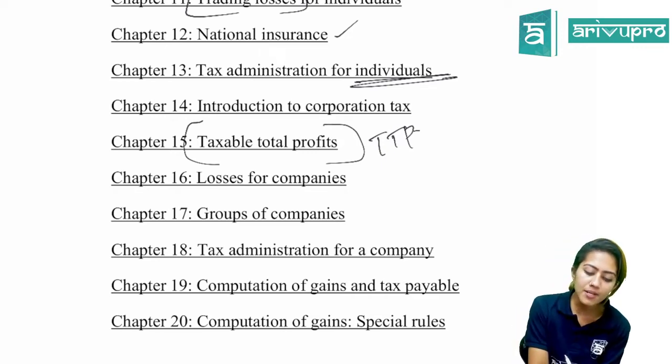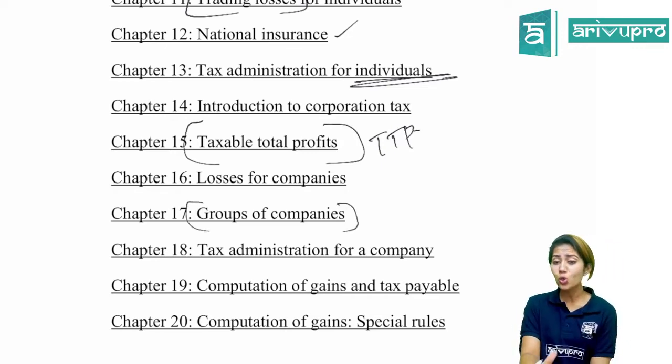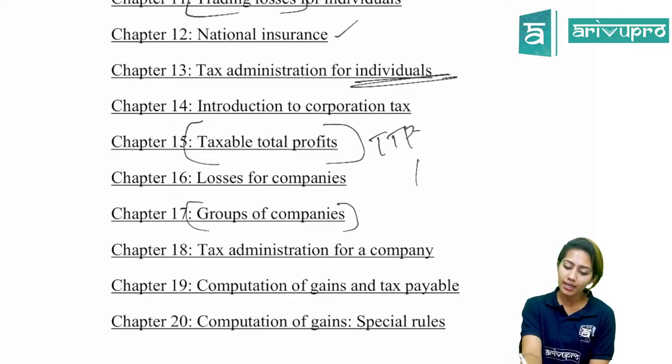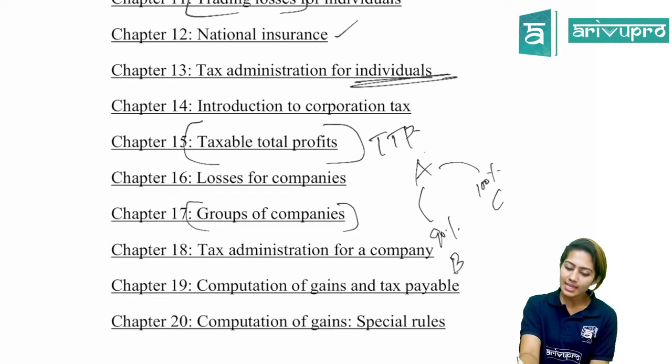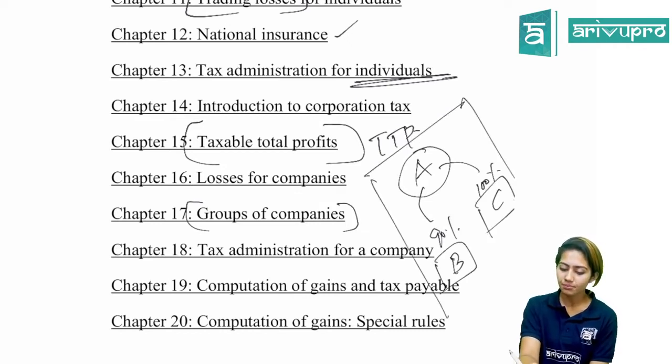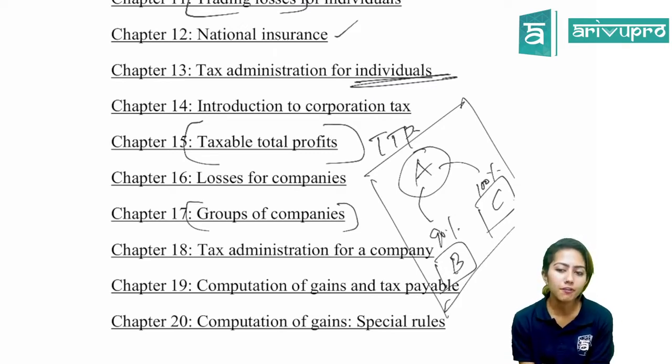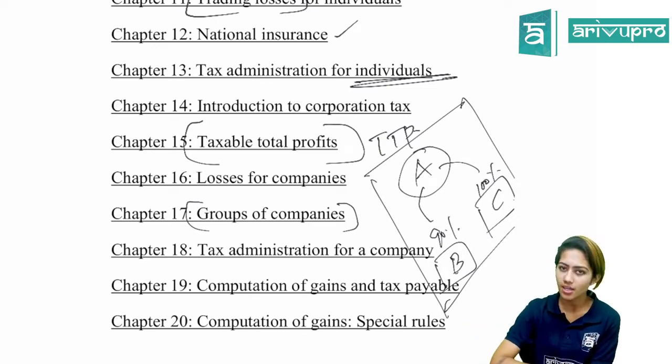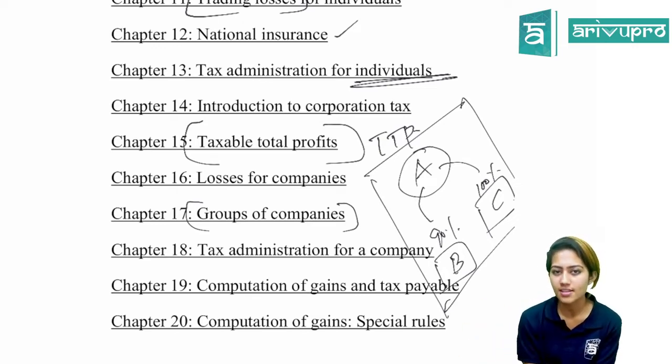Okay. Then chapter 17 is related to companies, but it is a group of companies. Group means that we have a parent company. Okay. So they have acquired maybe 90% of the shares of another company. All right. And then here it might be 100% of shares of C company, which means A company is the parent company and B and C company are called subsidiary companies, and they form a group. All right. So if you are part of a group, you've got certain tax related implications. Certain benefits are also there. Certain disadvantages are also there. All that we'll be discussing in chapter 17.